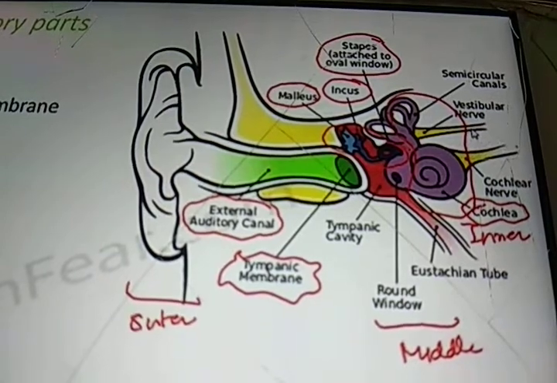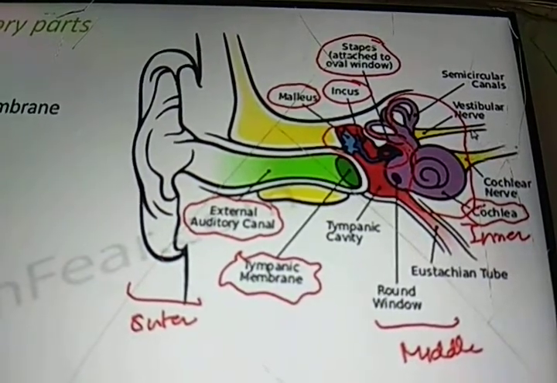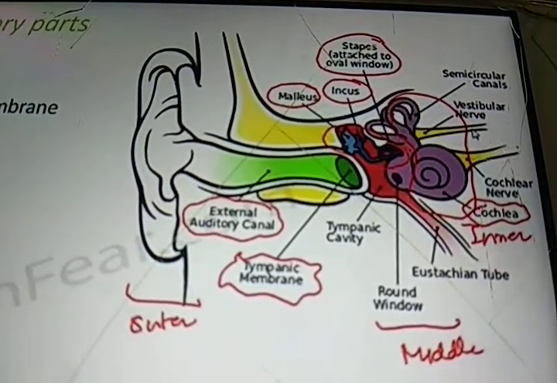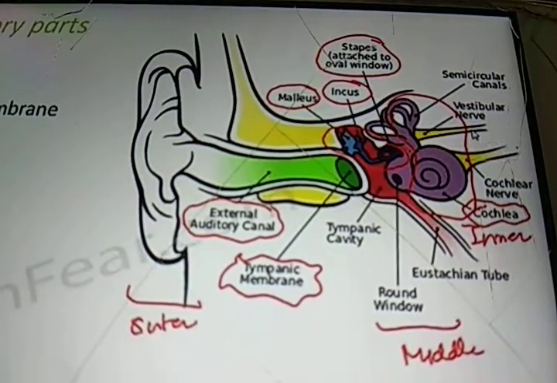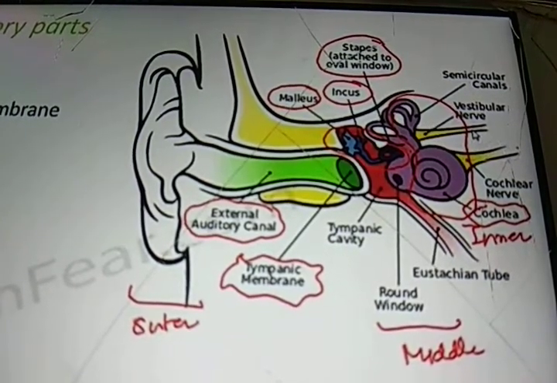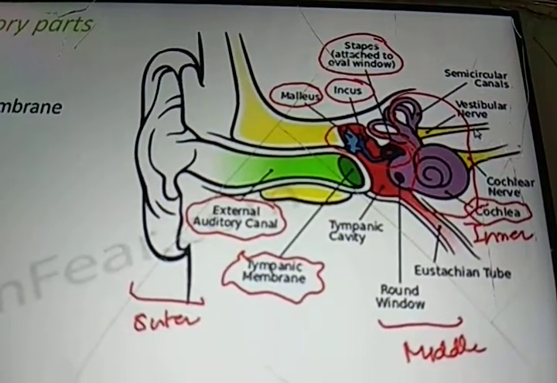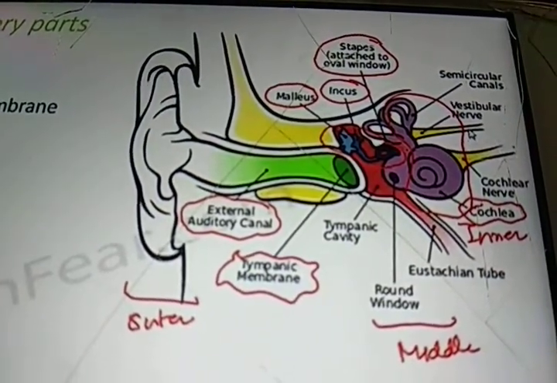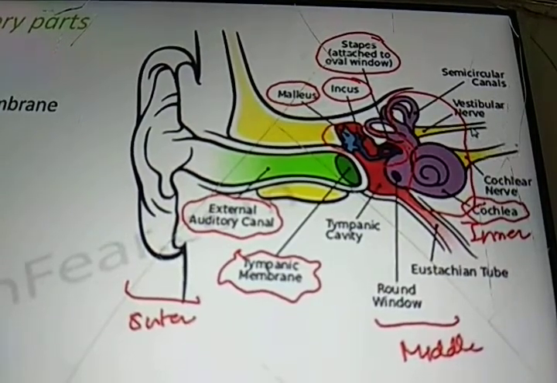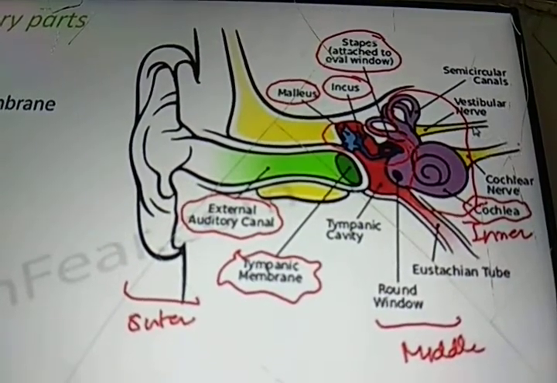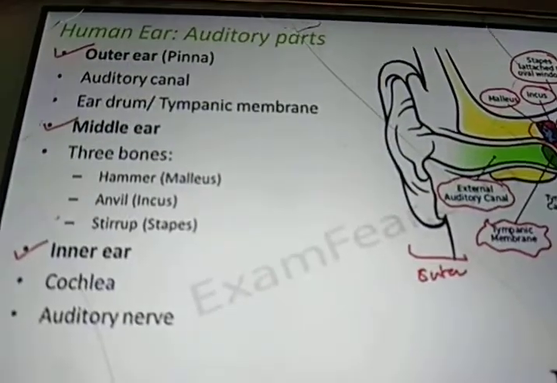But how do you know what he said? How do you interpret the meaning of "come here"? We will be able to understand with the help of your brain. So there has to be a connection between the ear and the brain, and that is developed by the auditory nerve. So these are the different parts of the ear.